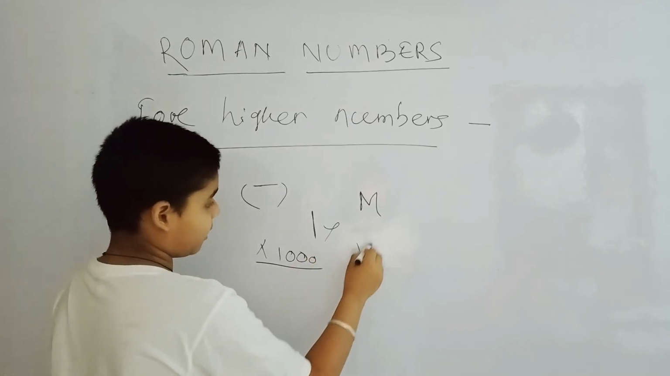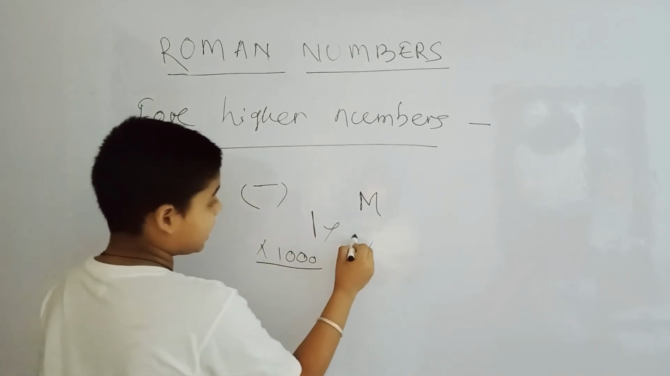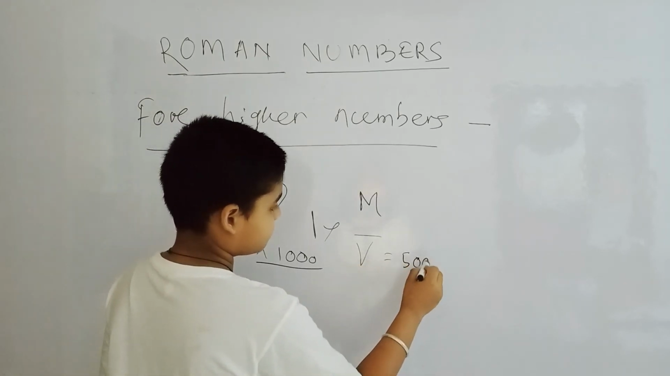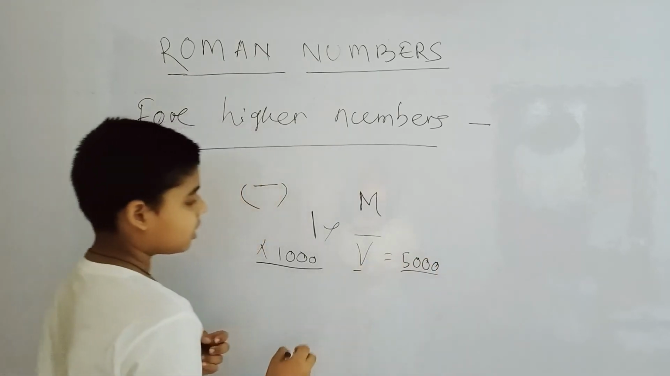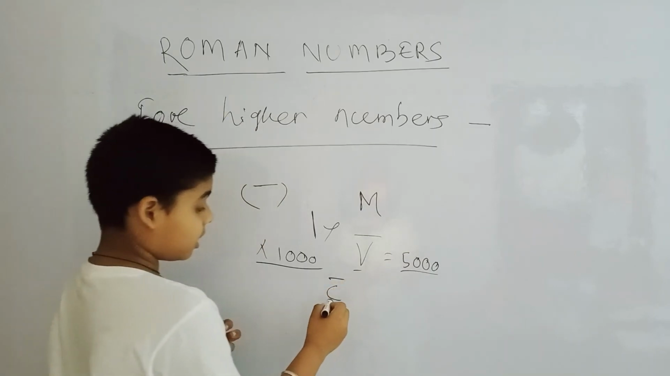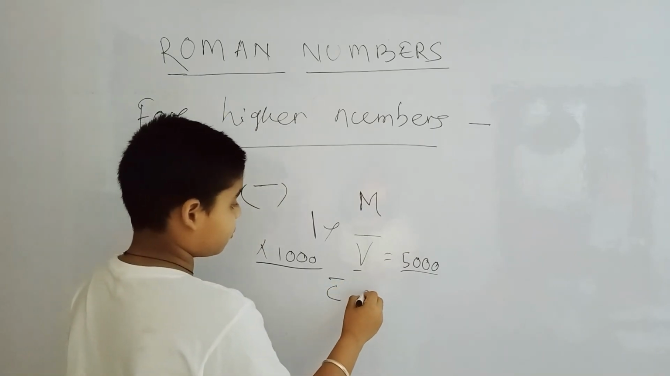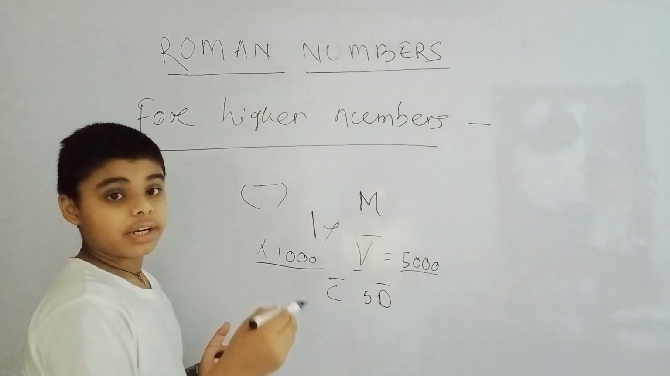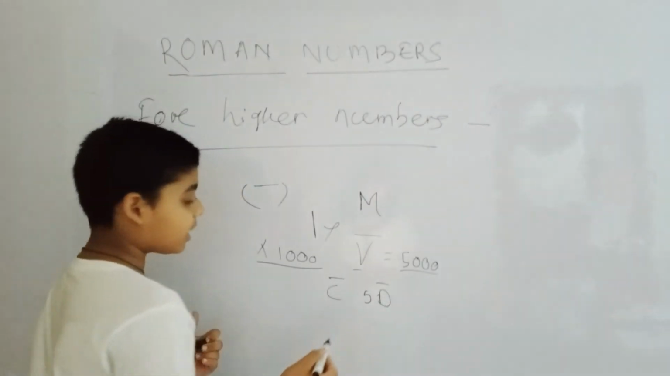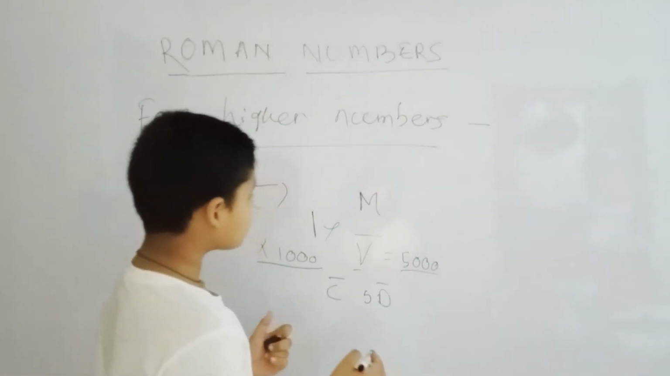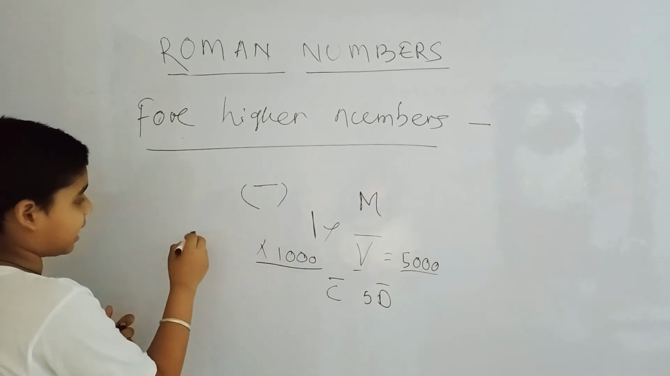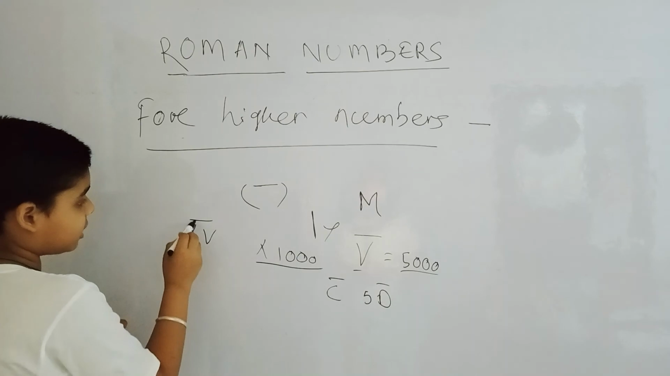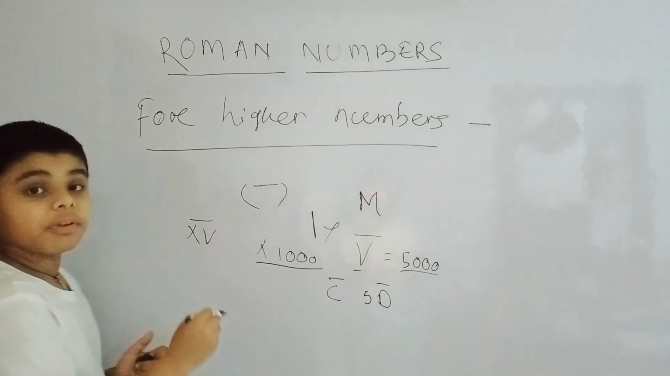So if we take V, we will take an overline here and it will be 5,000. Then C with an overline is 100,000, and like D, it can be 500,000, and many more. One more example we can take is XV, 15. If we take the overline like this, then it will be 15,000.